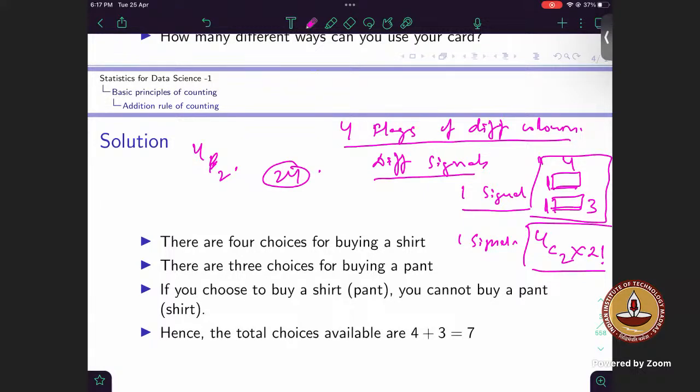So is 4P2 wrong? 4P2 is correct, I believe. What is the value of 4P2? 12. So it's correct, right? When you do 4C2 into 2 factorial, that is ultimately nothing but 4P2 only. So it's the same approach. It's just when you do it through combination, you get a better clarity of what's happening: that I need to select 2 flags to make the signal, and then I have to also contribute about the arrangement. This whole picture gets hidden when you write 4P2. But ultimately both are the same. Or else you can go from the first principle, that is 4 into 3. Is that clear? Yes, sir.